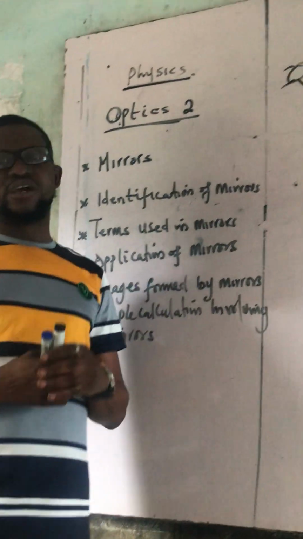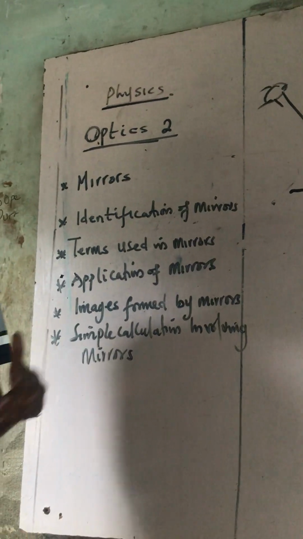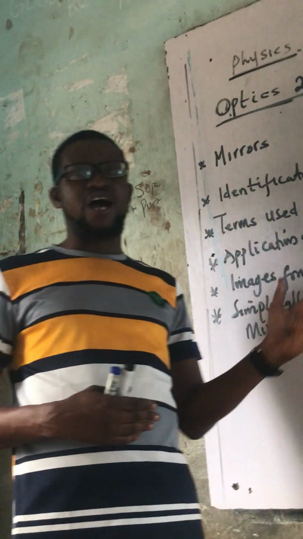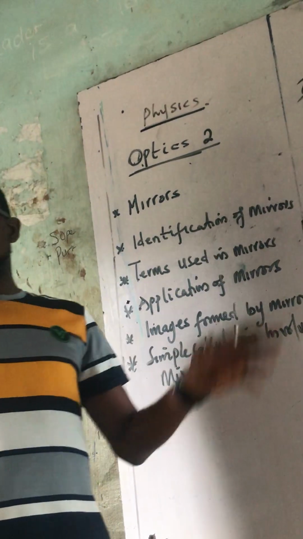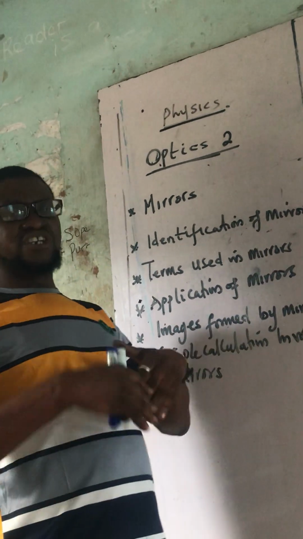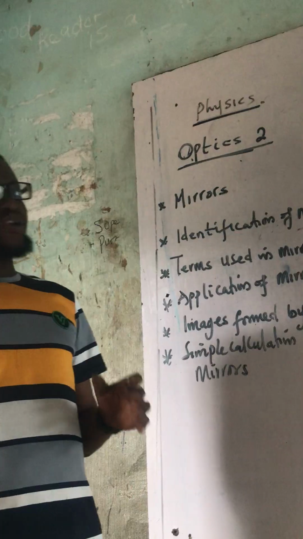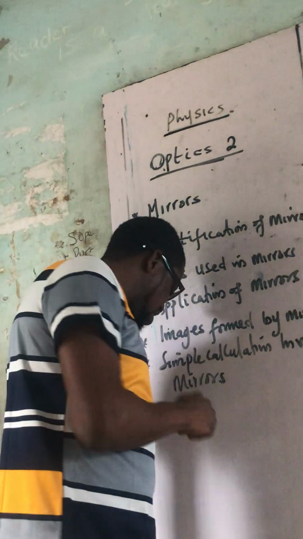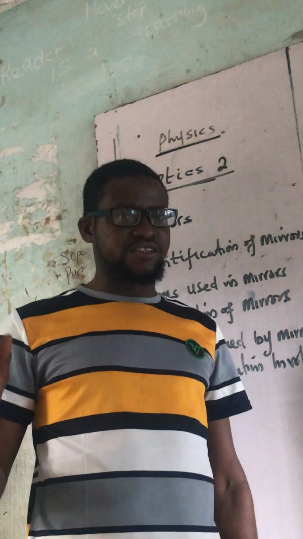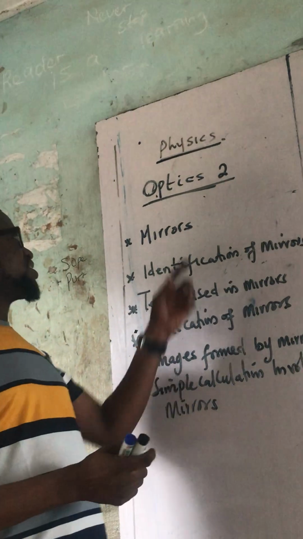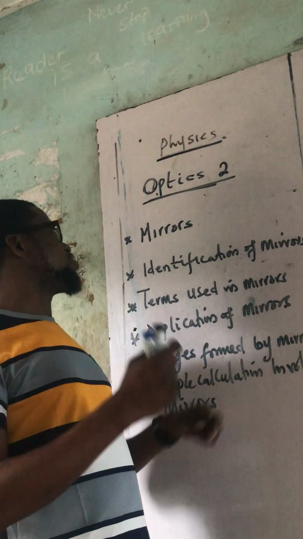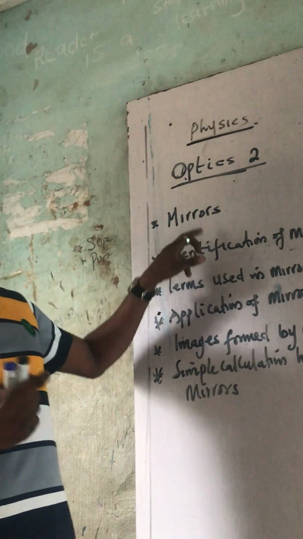Very common everywhere. That's the mirror we look into to see how beautiful we are, how tall we are, how short we are, how black we are. That one is common in our various homes. That one is called plane mirror. I'm not going to go deeply into plane mirror because it does not have much application in science. But when we say mirrors, there are two types of mirrors. One is called plane mirrors. The other one is called curved mirrors.